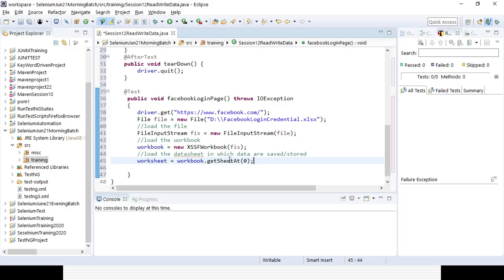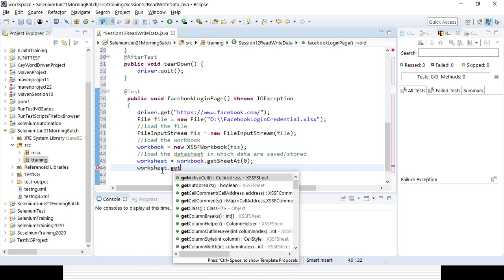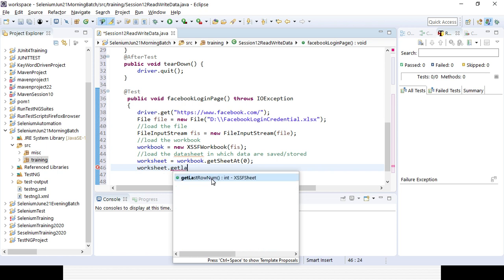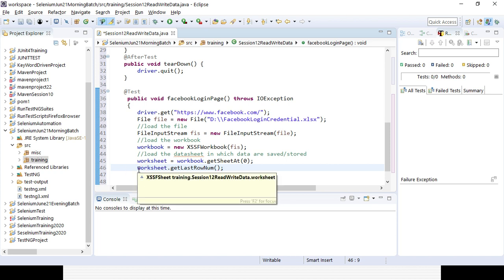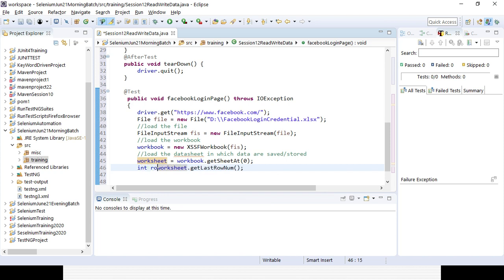So how can I do that? I will be using worksheet, that is my variable here. I will be going to the worksheet and then using getLastRowNum. You can see the return type is integer, so I can see how many rows there are in the Excel sheet from which I need to read the data. I will be storing it in some integer variable. Suppose this is my active rows, meaning how many rows of data are there.